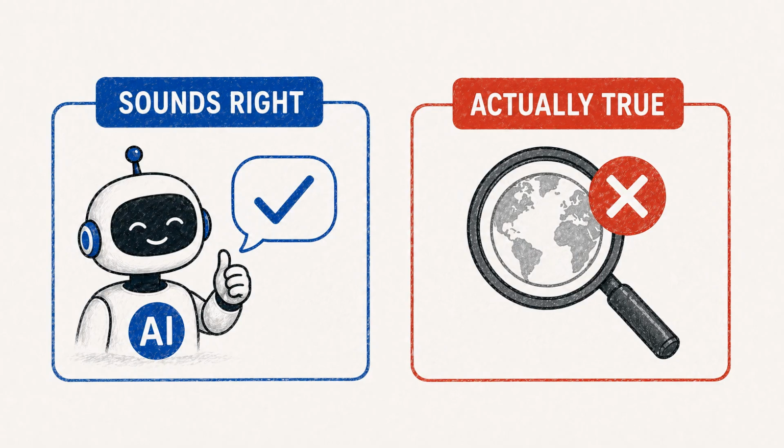A language model is usually trained to produce text that fits the context. That can make an answer sound natural, complete, and confident. But the training goal is not the same as checking reality. A sentence can be statistically plausible and still be factually wrong.